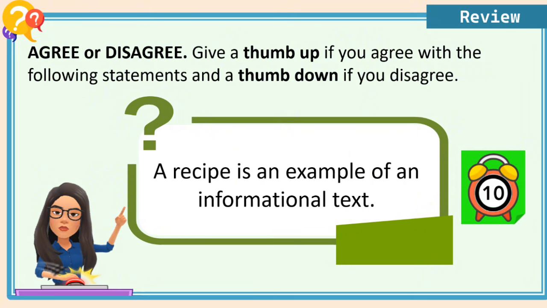To the next statement. A recipe is an example of an informational text. Okay, the correct answer is thumb up.